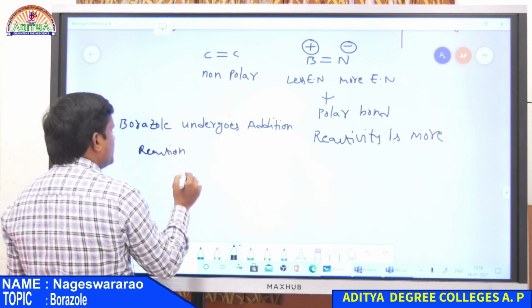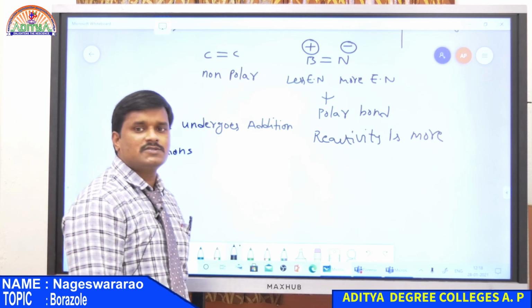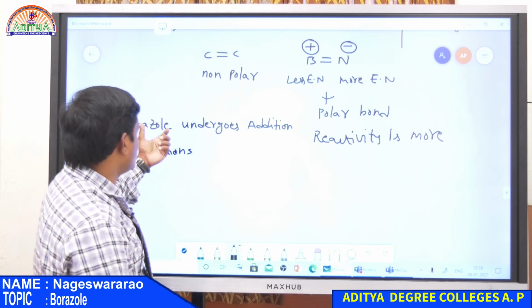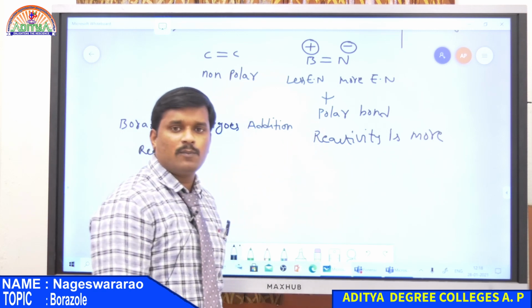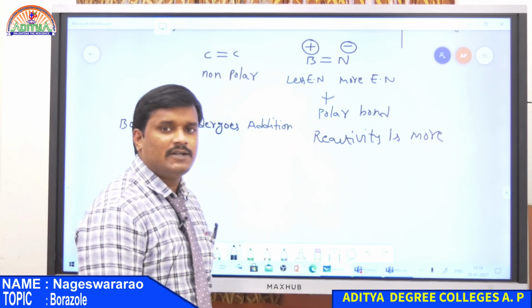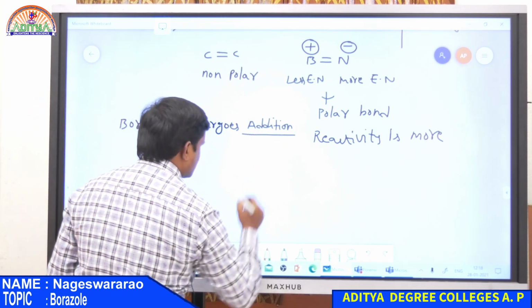Borazole is more reactive because of the presence of a polar bond between boron and nitrogen atoms.